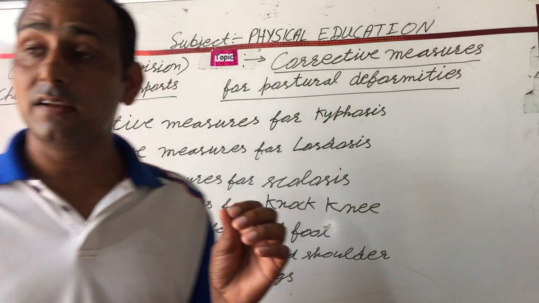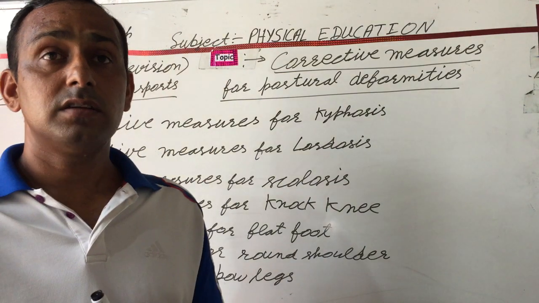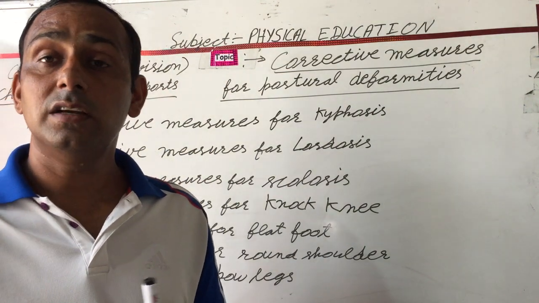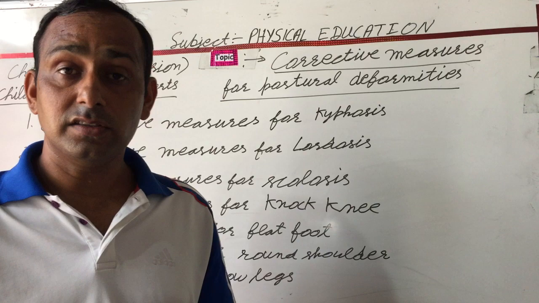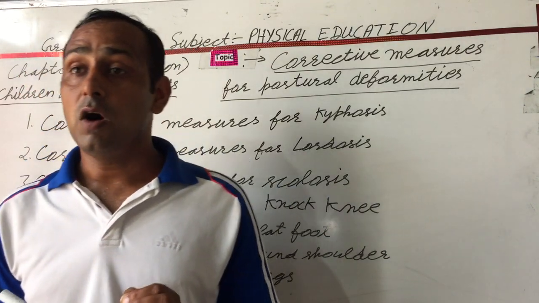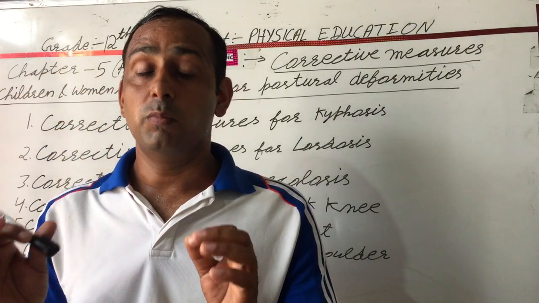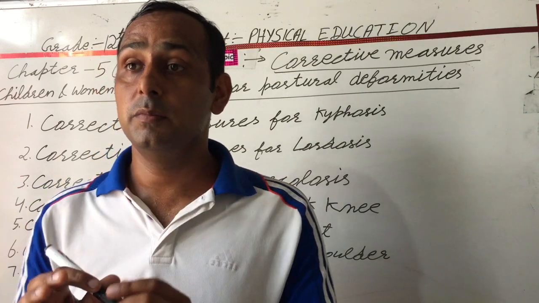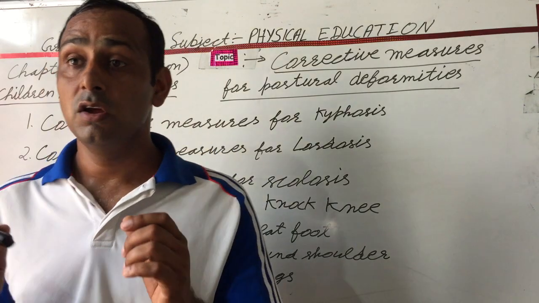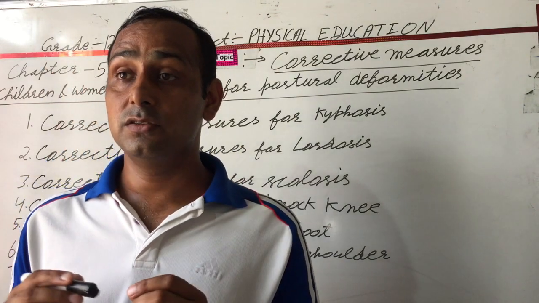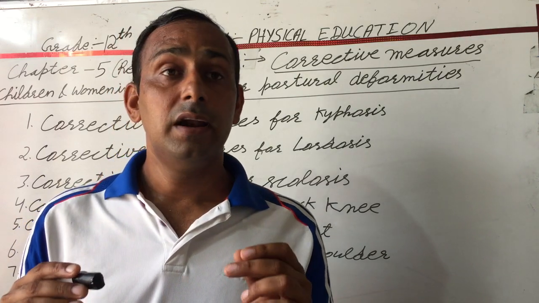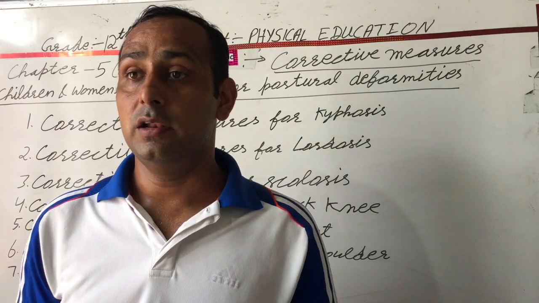Bow leg is the first, and the opposite is knock knee. The first corrective measure for bow legs is to walk on the inner edge of the feet for some distance regularly.